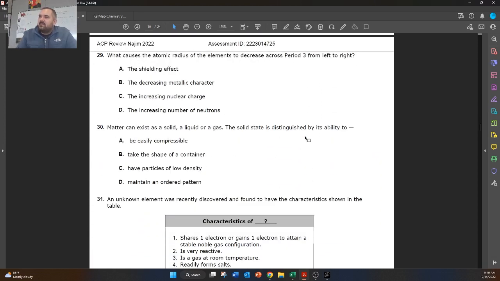What causes the atomic radius of an element to decrease across period 3 from left to right? So what they're asking here is, why do elements get smaller as we move to the right? So the reason they get smaller is because we're increasing the number of protons and electrons in the atom. And we call that the nuclear charge because it's the charge in the nucleus. So as we increase the number of protons, we're increasing the pull on the electrons on the outside. So as we move to the right, even though the atoms are becoming heavier, they're gaining mass, they become smaller because of the increase in nuclear charge. So C is the correct answer to this one.